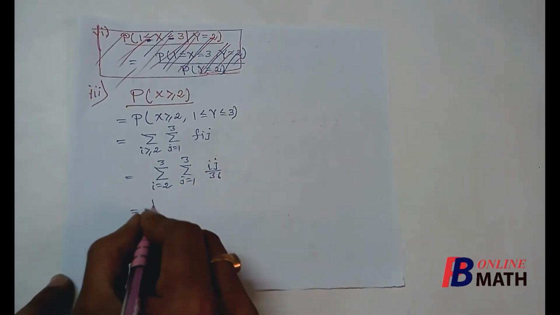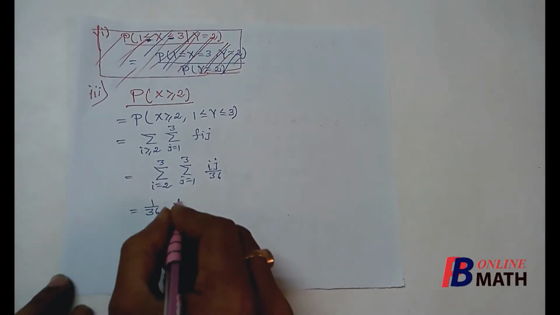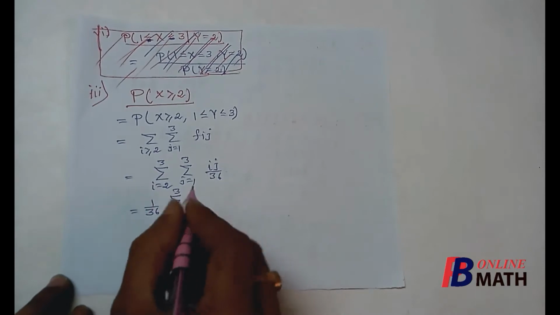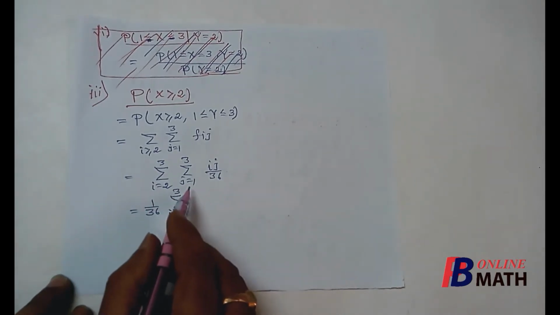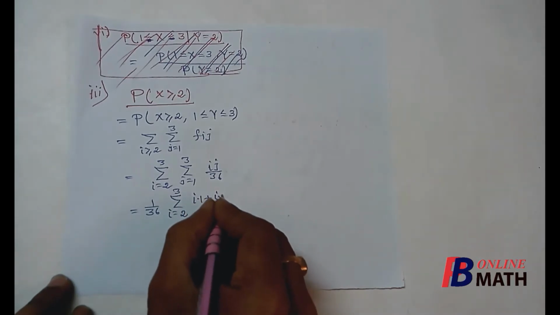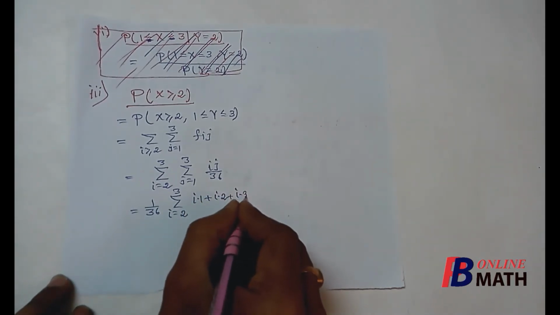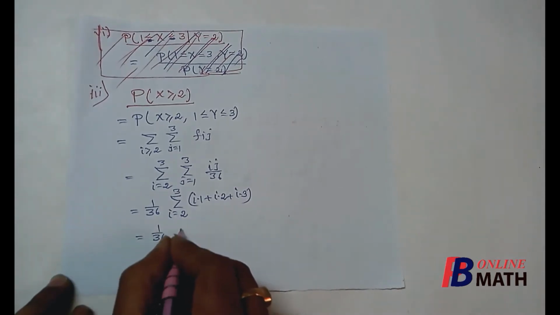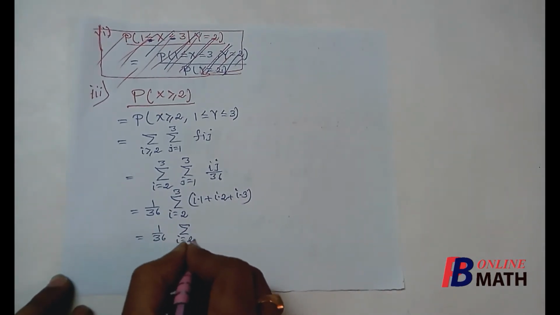Now we can take 1 by 36 outside the summation, then i equal to 2 to 3. Now if we expand with respect to j, then it will be i into 1 plus i into 2 plus i into 3, which is equal to 1 by 36 summation over i equal to 2 to 3.